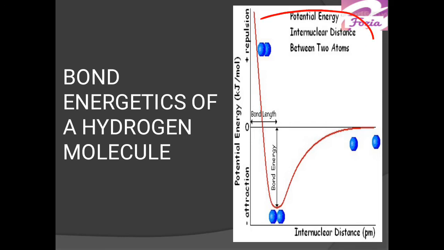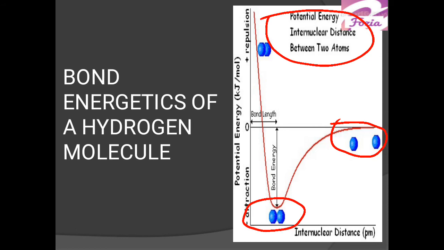When we make a graph of potential energy and internuclear distance, when the hydrogen atoms come closer, the attractive forces are the maximum and the potential energy is at the lowest energy state. This is how, when a bond is formed, the hydrogen atoms are at maximum stability. And when the bond is broken down, the atoms go far and the energy of the system increases.